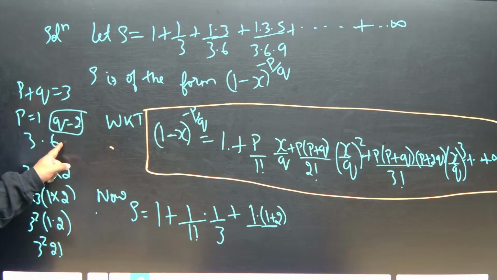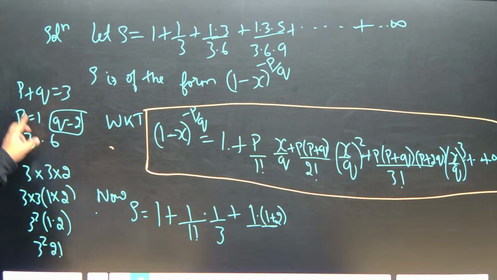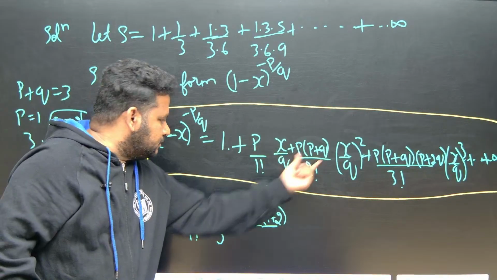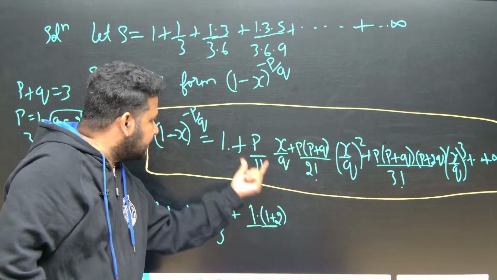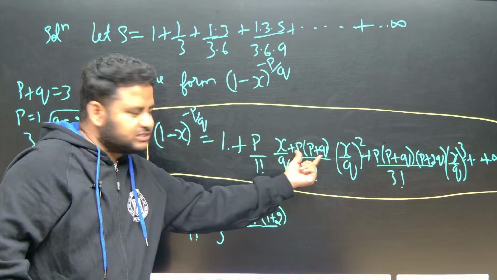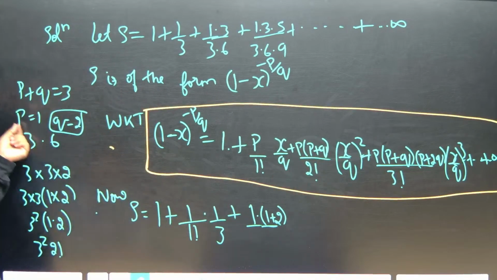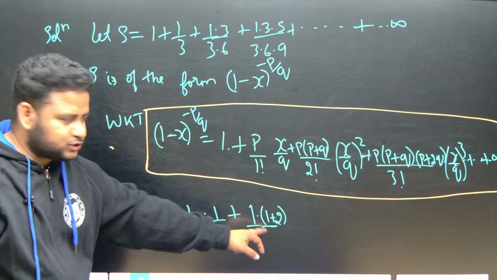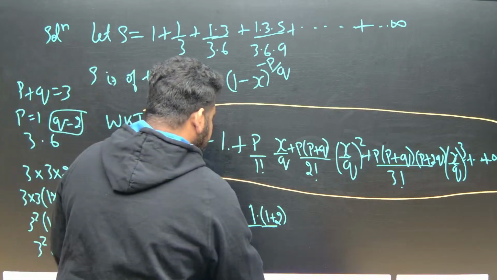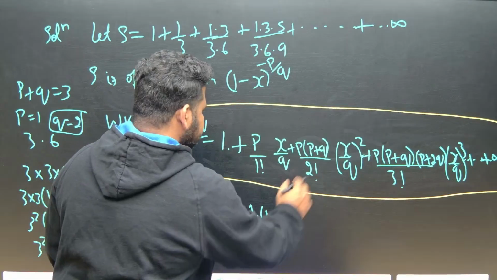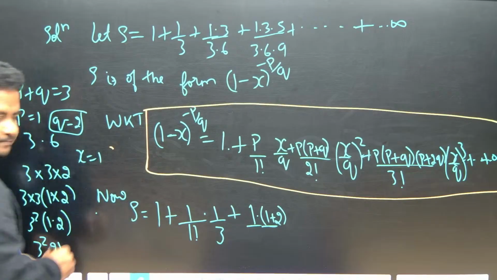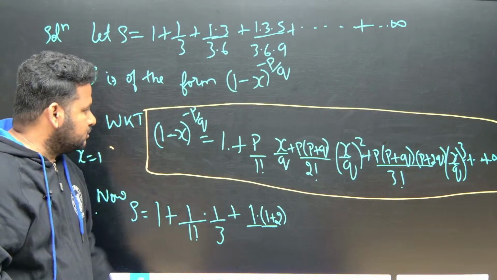So we got the value of q. See, p plus q is what? Here p is 1. So see here, p is 1. And what about this 3? p plus q is 3, and p is equal to 1. Then q will be equal to what? 2. So I can write this as 1 plus 2 divided by, what is this? x is nothing but equal to what? x also I got as 1. Okay, x also I got as 1.